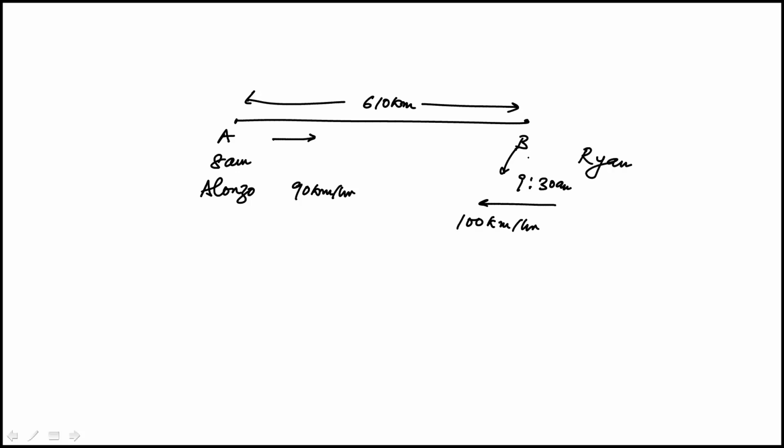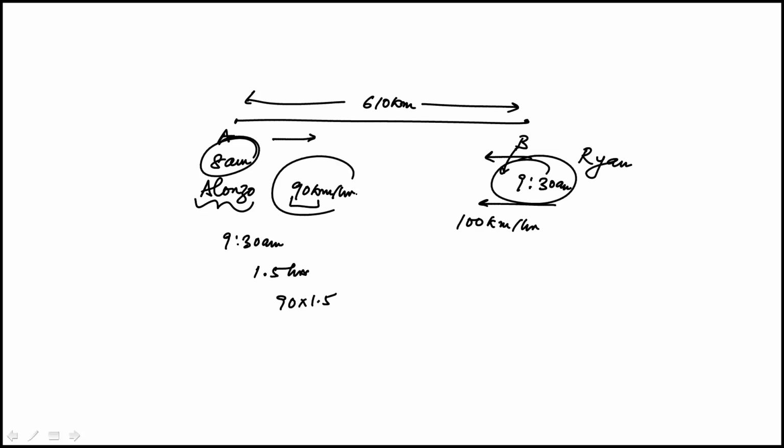So we need to find the time it would take him past that 9:30. So the first thing we're going to do is at 9:30 a.m., where is Alonso? So he's driven for 1.5 hours because he started at 8 a.m., 9:30 a.m. And in that time frame, he would have driven 90 times 1.5. That's his speed. So that would be 135 kilometers. So I can subtract that. 610 minus 135.